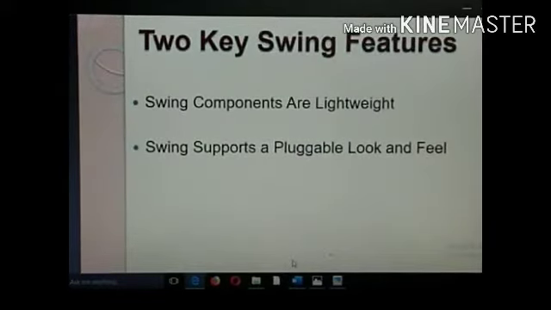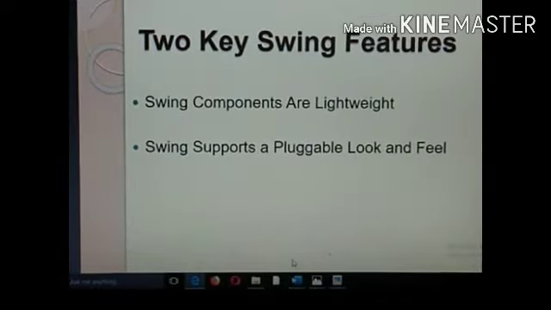Two key Swing features: Swing components are lightweight, and Swing supports pluggable look and feel. Here once again, what is a pluggable or a plugin? It is nothing but some software feature, an extended feature, given to your programming or some display. Some added plugin will be given to your display.